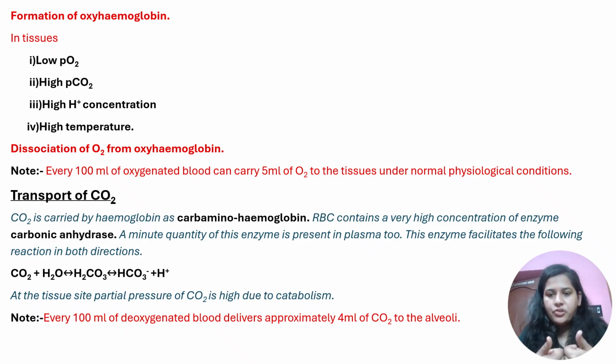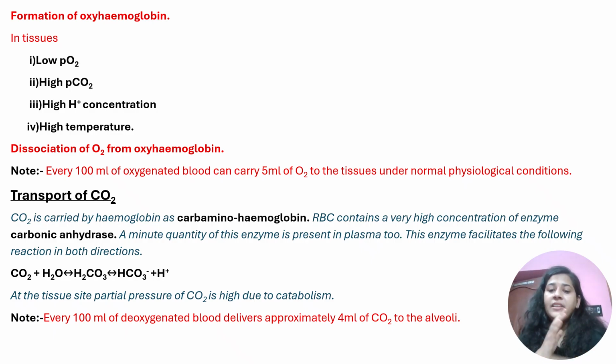Because respiration is occurring, it is giving out carbon dioxide and utilizing oxygen, as a result of which the partial pressure of carbon dioxide will be more. Here you just have to reverse the scenarios. The partial pressure of oxygen is less and we have low pH. High H plus ion concentration means there will be low pH, and we have high partial pressure of carbon dioxide, high H plus ion concentration, high temperature.